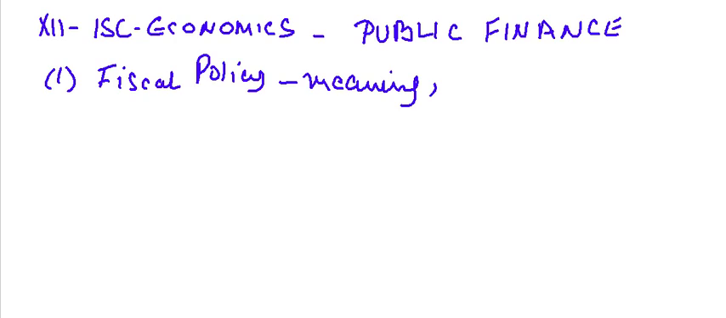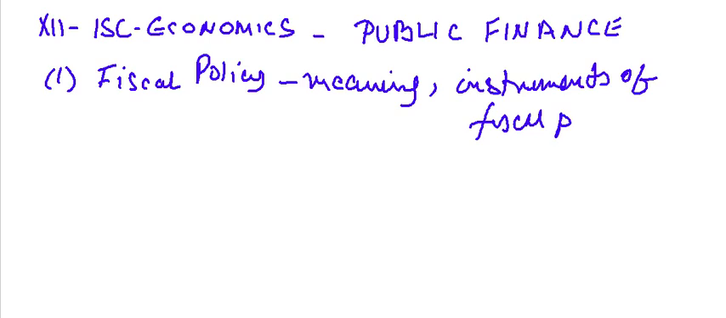That means how fiscal policy is taken care of, so I'm just writing instruments of fiscal policy. Okay, so this is number one. The ISC syllabus tells us that you have to know the meaning and the instruments of fiscal policy. That means they want you to understand something called public revenue. I'm just mentioning the words here. Public revenue, you have to know what this is, and the meaning of public revenue.